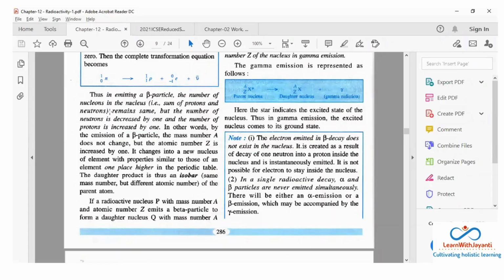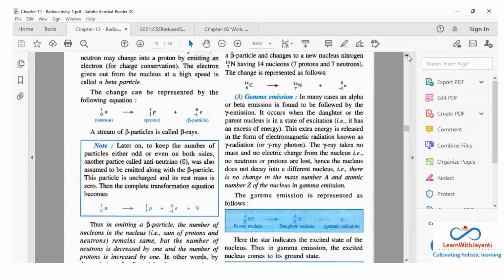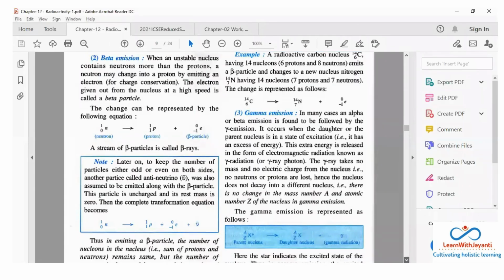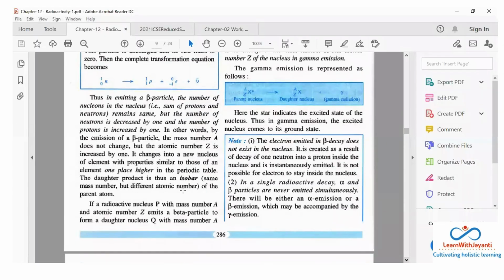The number of nucleons in the nucleus, the sum of protons and neutrons, remains the same, but the number of neutrons is decreased by 1. हमने देखा ना, यहाँ पे 6 प्रोटॉन से 7 प्रोटॉन बन गया, 8 न्यूट्रॉन से 7 न्यूट्रॉन बन गया, okay. So in other words, what will happen? The mass number is not changing.